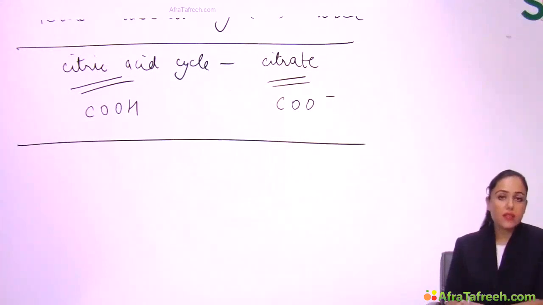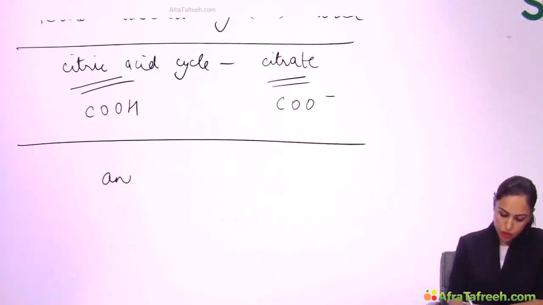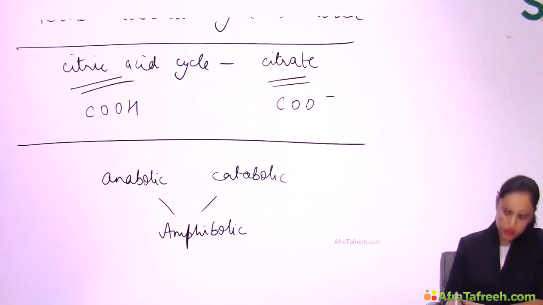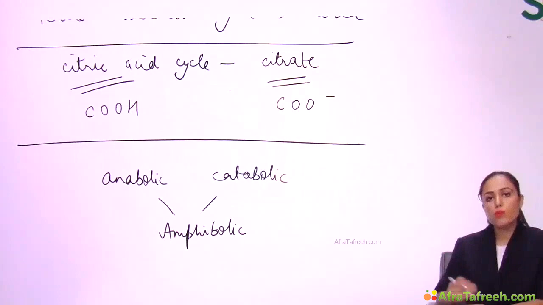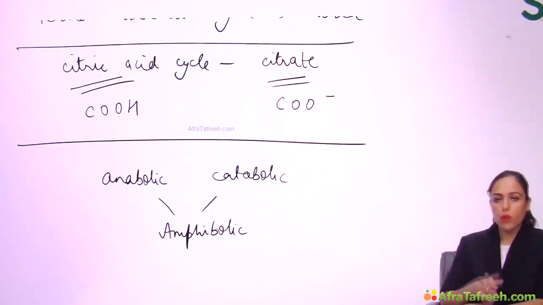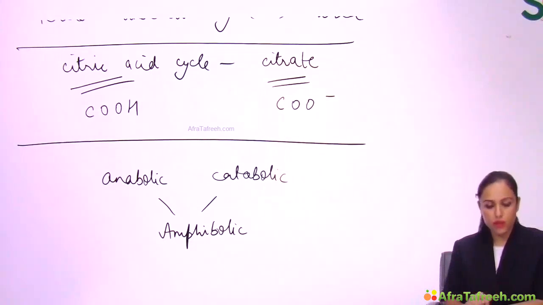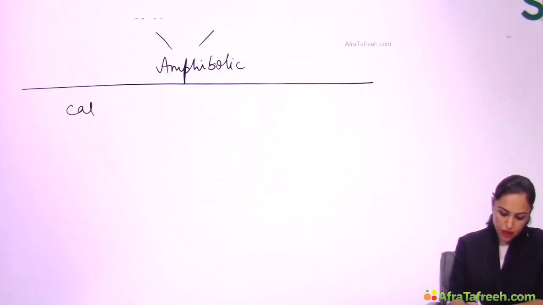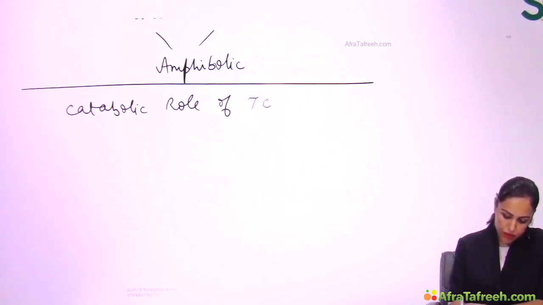Now TCA cycle, tell me, is it an anabolic or catabolic pathway? It is both anabolic as well as catabolic, and therefore it is known as amphibolic pathway. TCA is amphibolic pathway. Like both polar, non-polar is known as amphipathic, similarly both anabolic, catabolic is known as amphibolic. When I say TCA is catabolic, what does that mean? What is the catabolic role of TCA?